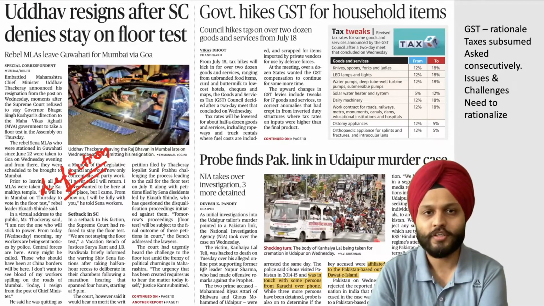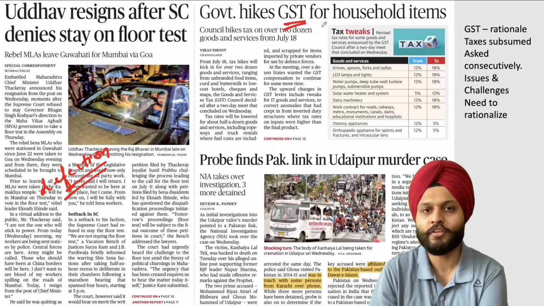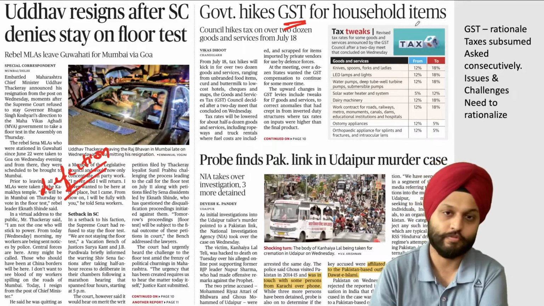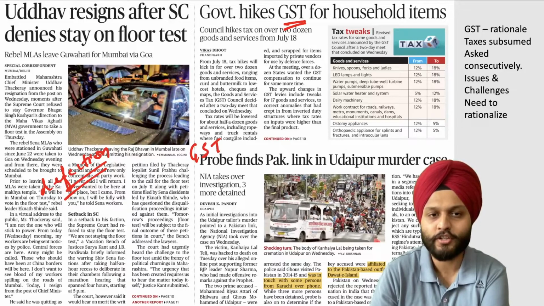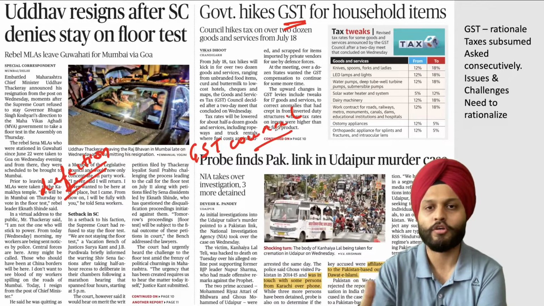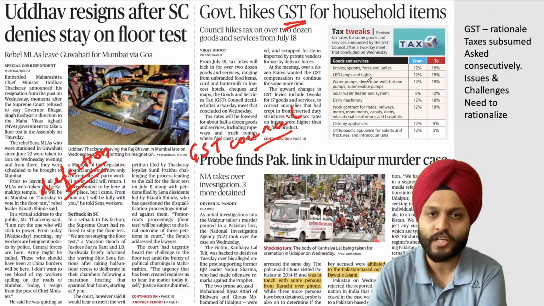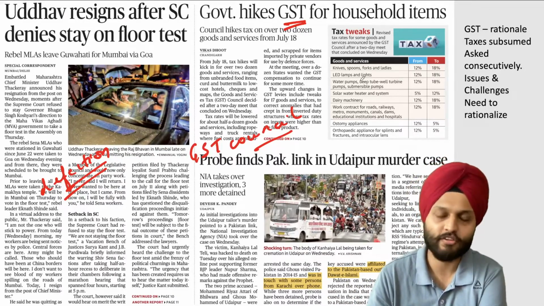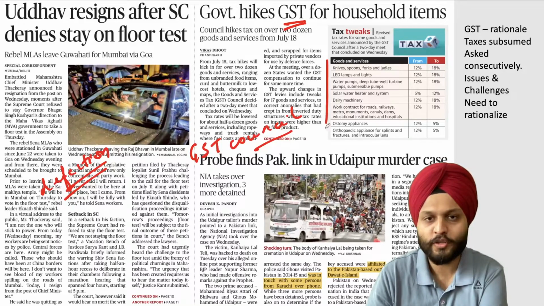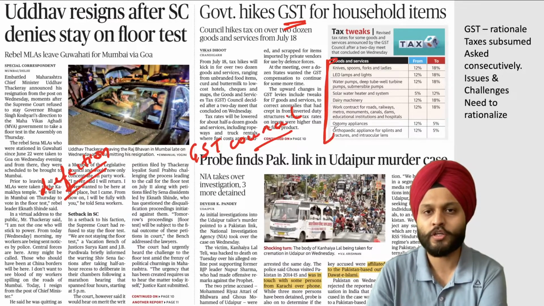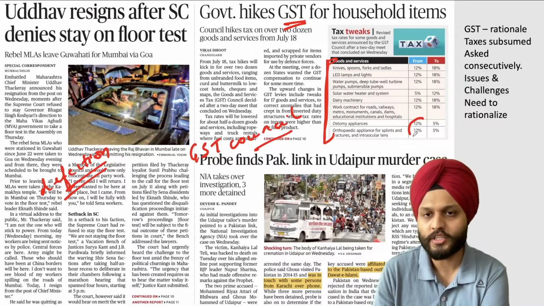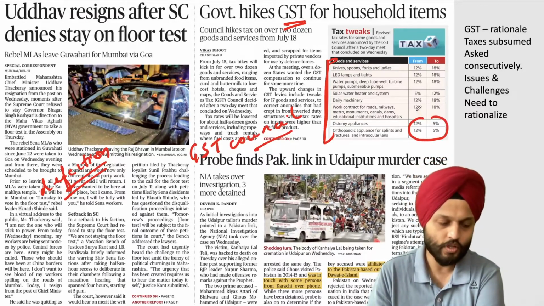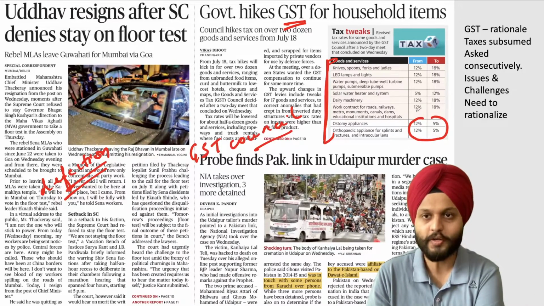Next, we have the news on GST. So government hikes GST for household items. So yesterday only we discussed that the GST council is to meet, and they would be discussing or working upon the need to rationalize the GST taxes. So the decision was taken that for most of the household things that we use, their GST has been increased, and for certain other items the GST has come down. Will not be asked actually.